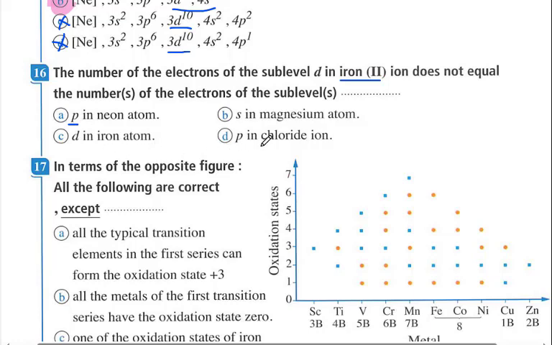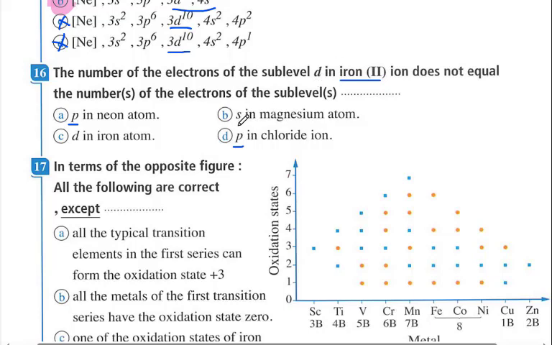Could it be contained in the p sublevel of neon 10, 1s2, 2s2, 2p6? Yes, it is contained here. Chloride ion, not chlorine, contains 18 electrons, like the electron configuration of argon: 1s2, 2s2, 2p6, 3s2 and 3p6. So the electrons in p here are 6 electrons, like the number of electrons in the d sublevel.